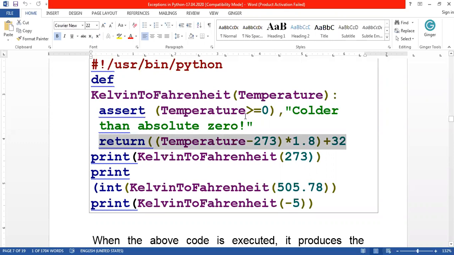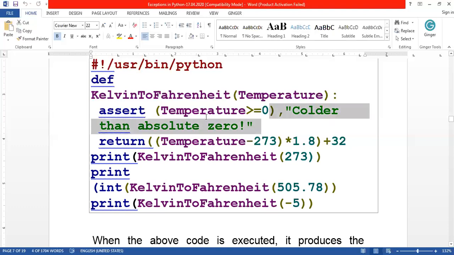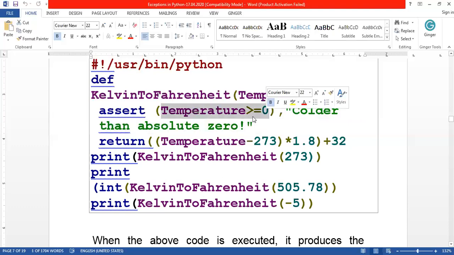In case the temperature has some negative value, it has to throw an error message, because the temperature should not be negative in this logic. So the condition here is that the temperature should always be positive. Then only can we convert Kelvin to Fahrenheit. If the temperature is negative, we cannot do this Kelvin to Fahrenheit conversion.